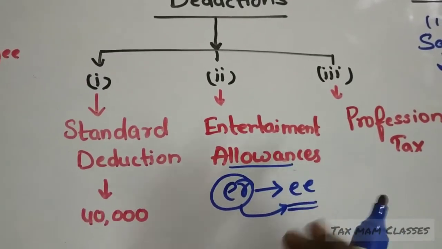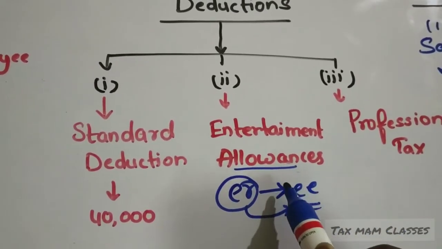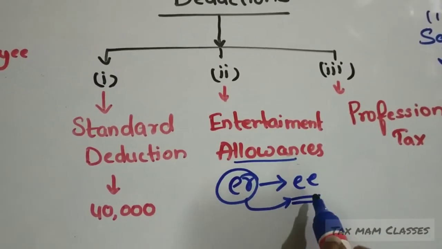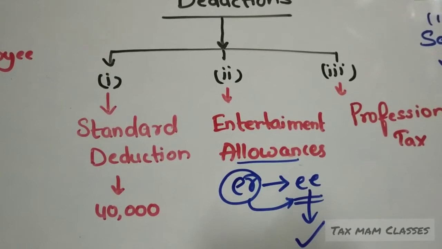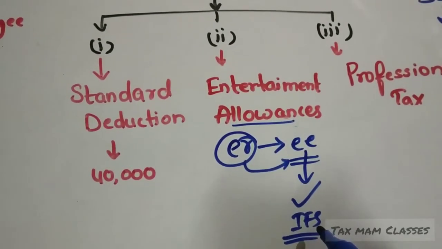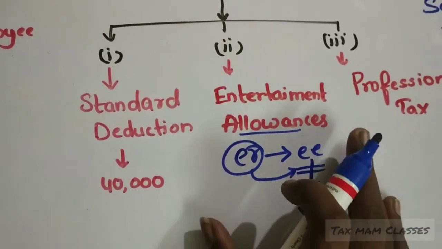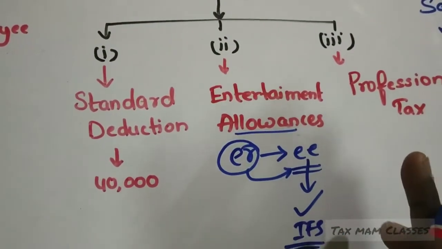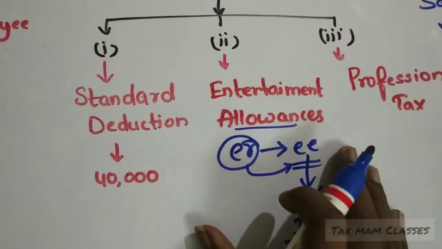Even though it is a benefit, it is received in the form of cash, and it is income to the employee. That's why it is taxable under the head income from salary, but it is allowed as a deduction. So what are the provisions? How much amount is allowed as deduction for a government employee and for a non-government employee? Let's learn while doing the problem.